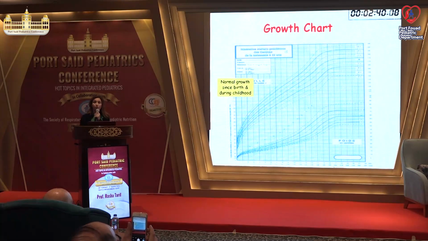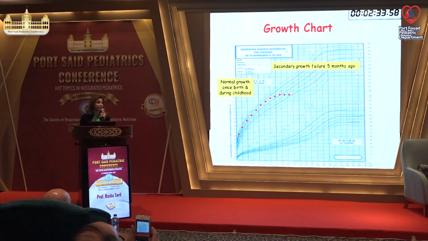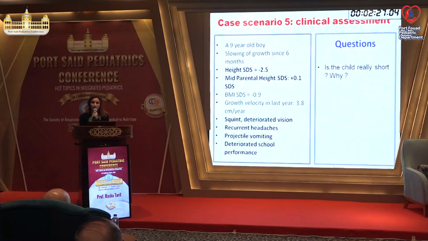This is the child. He was completely normal. He was very nice. And then secondary growth failure occurred 5 months ago. Always respect secondary growth failure. It's always hiding a serious problem. It's very important, okay? Let me ask you, is the child really short? Yes. -2.5 SD. He is short. He's not very short because it seems that the condition is recent, but he is short.